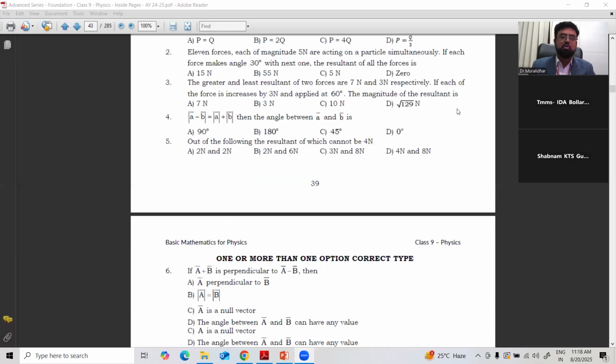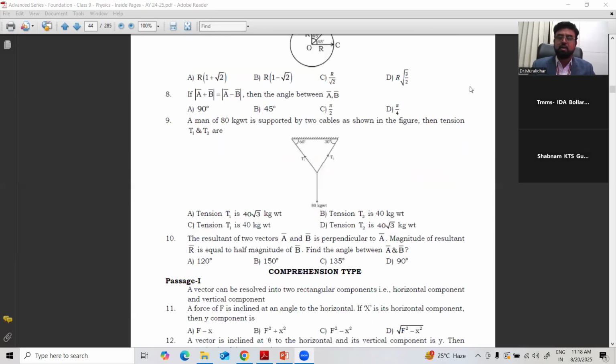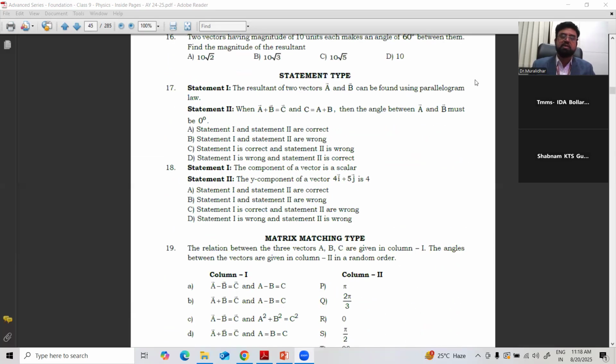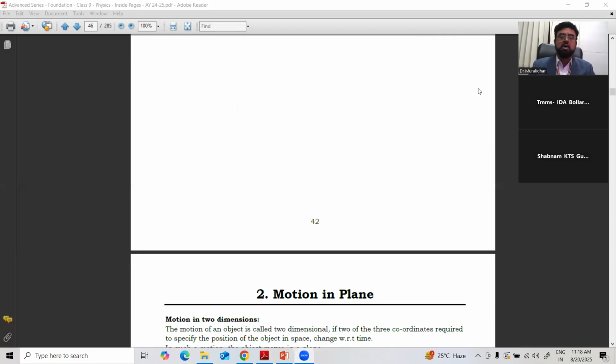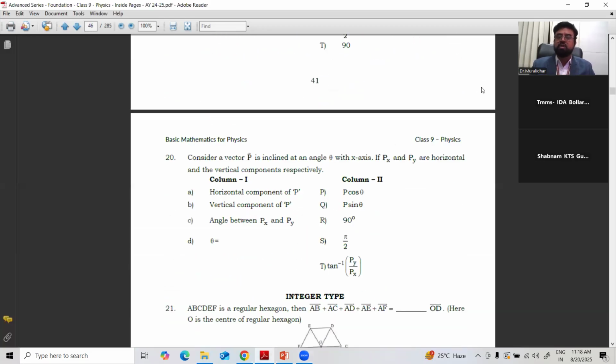After completing the types of vectors, we discussed what is the resolution of vector, how the vectors are resolved into vertical and horizontal components. So the vertical component is going to be cos theta, horizontal is sin theta.